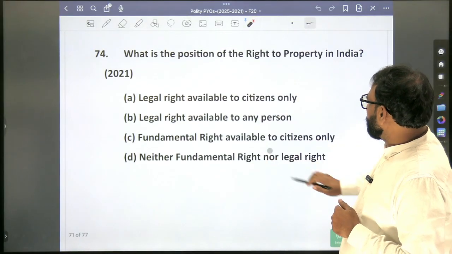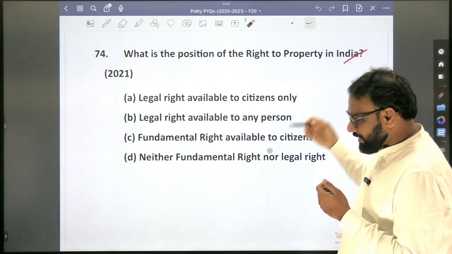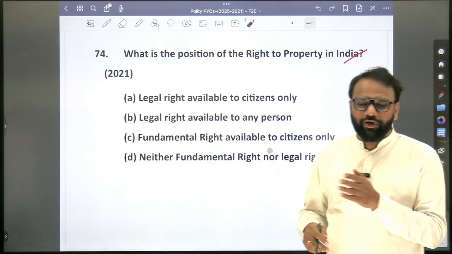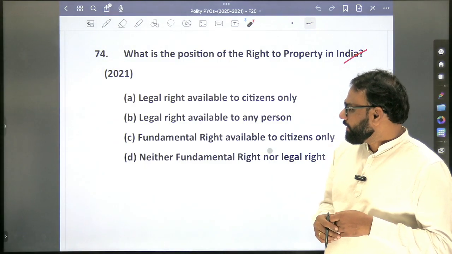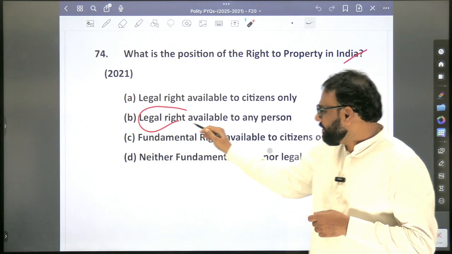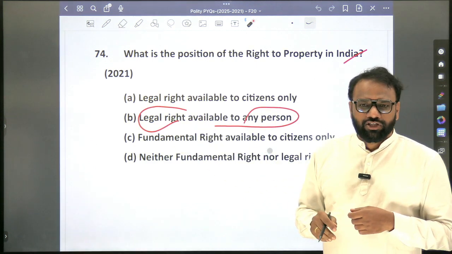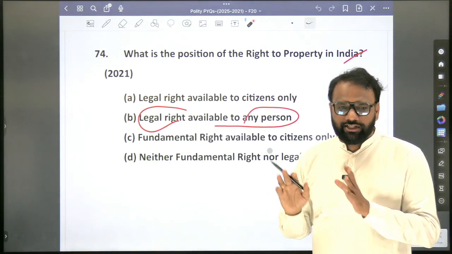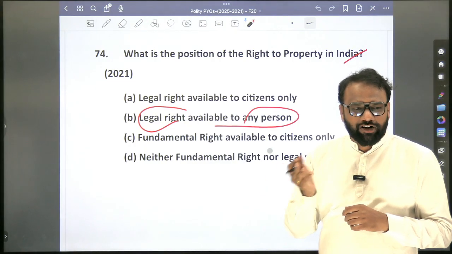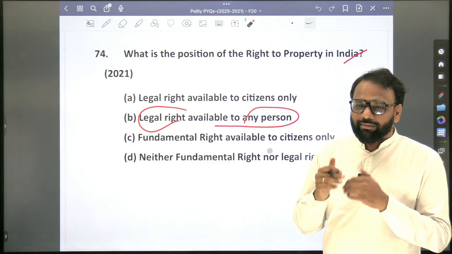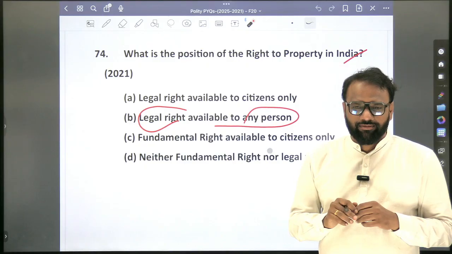What is the position of the right to property in India? So very important. If you look at the previous year questions, it has appeared multiple times. So, legal right available to any person. So all fundamental rights are legal rights. True or false? Okay. So all legal rights are fundamental rights? There are some legal rights which are present in the Constitution.